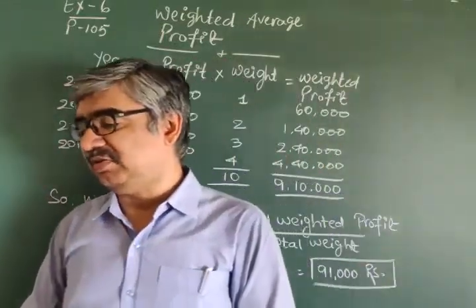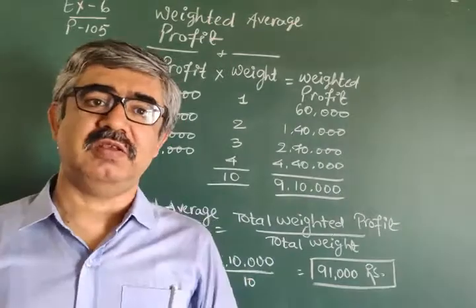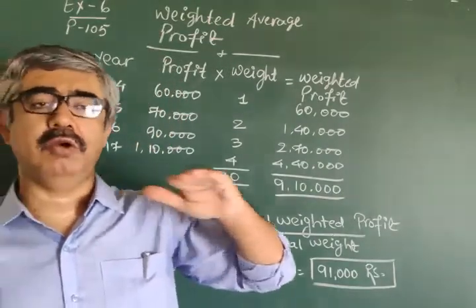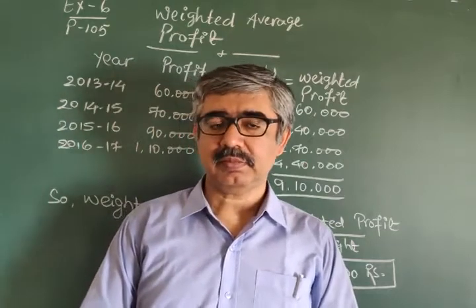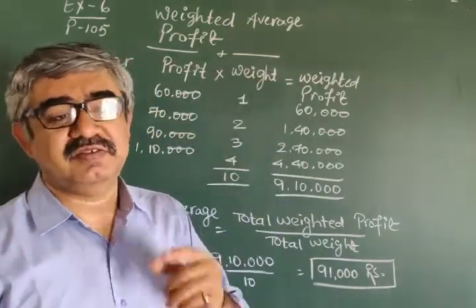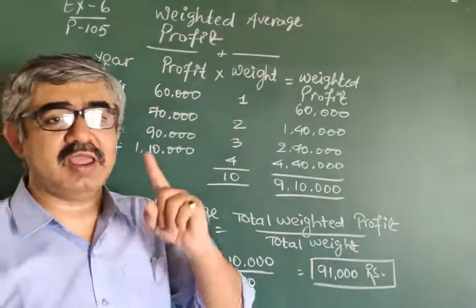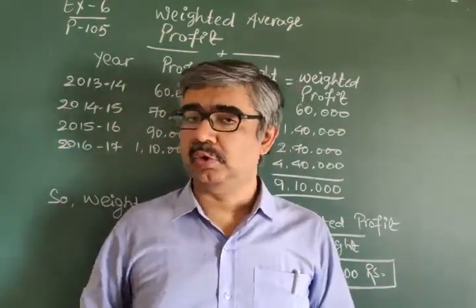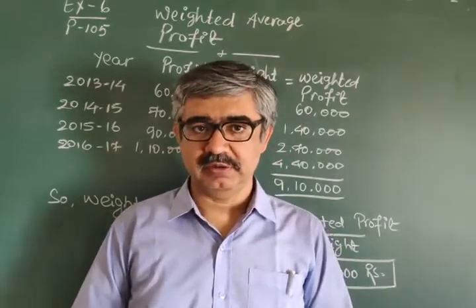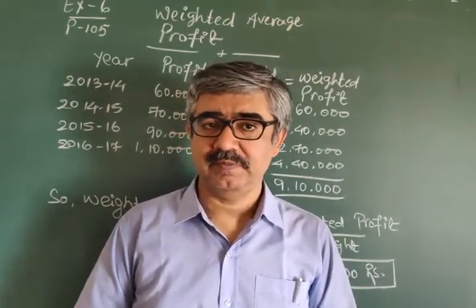In weightage average, in the last session we saw that first you have to find total weighted profit, second step weightage average profit, and third step goodwill with the formula. Is it okay?